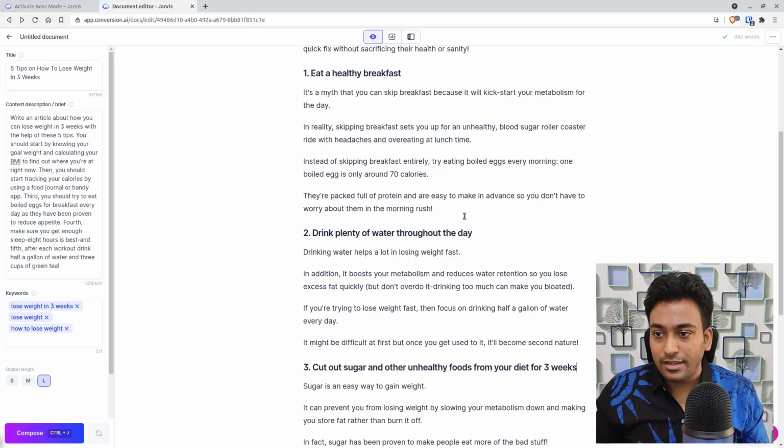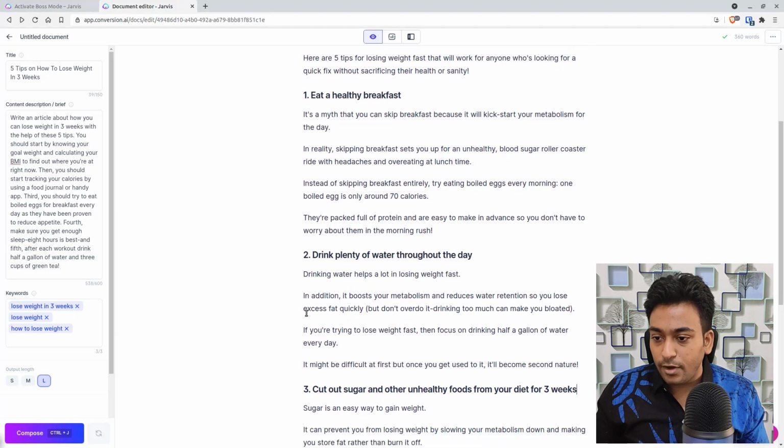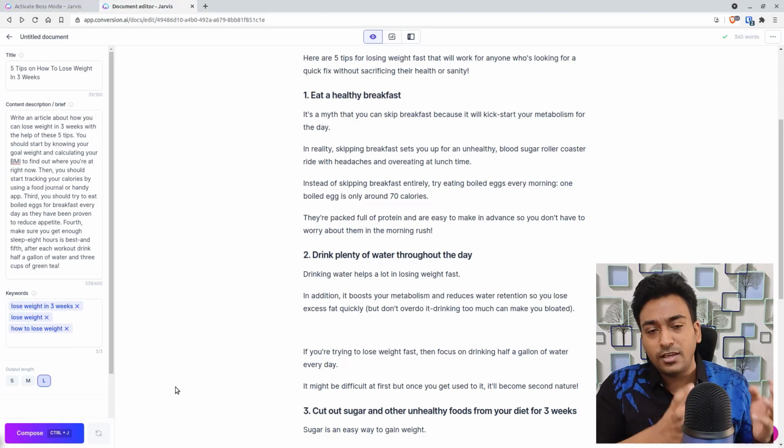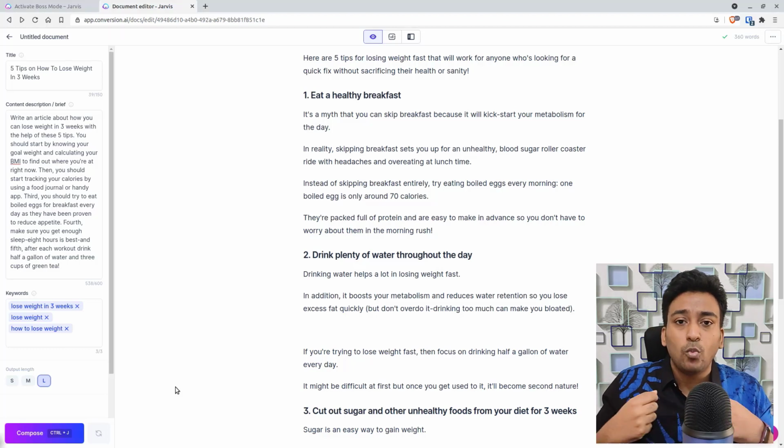How I use it, for example, in this case, it talks about metabolism, reduce water retention. Now I also want to inform the user on what is metabolism, so I give more control. If I just press compose, I'm not giving any instructions to Jarvis, and I'm just asking Jarvis to write something for me, but I can essentially make Jarvis understand what I want to write about.